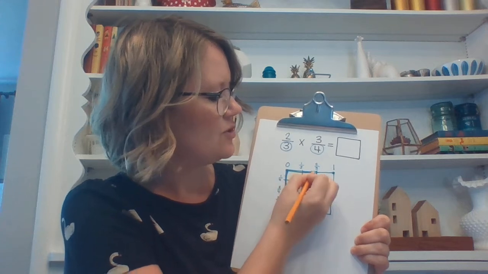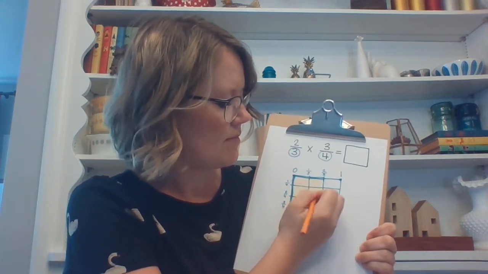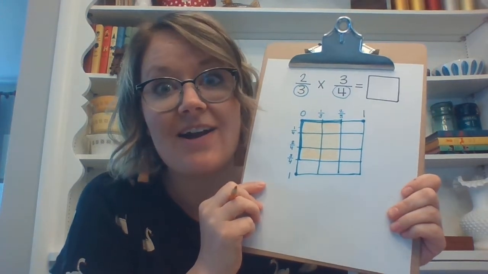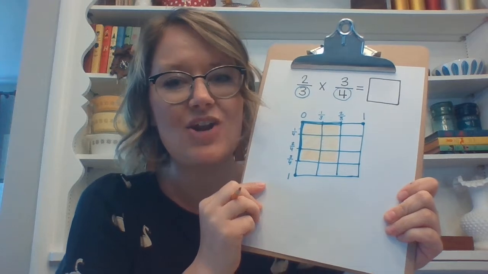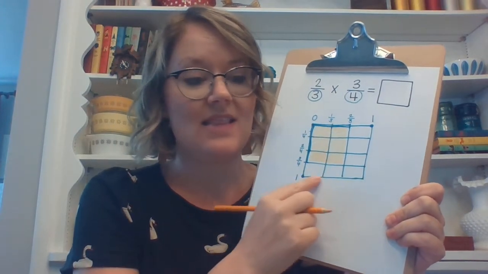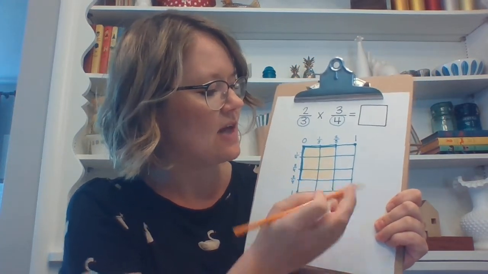You can see it's 2/3 by 3/4. Now I've got that area sectioned out, and I know that it can't be a whole square unit because this is a whole square unit. So now I have to figure out how much space I just colored in.